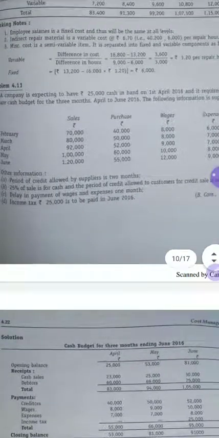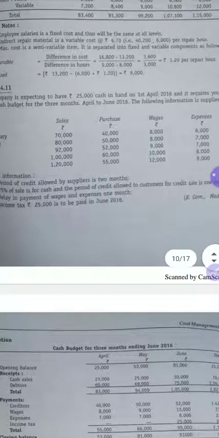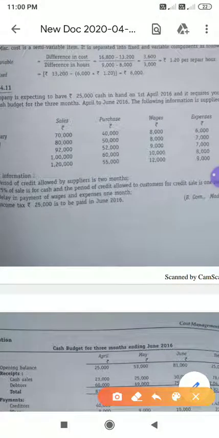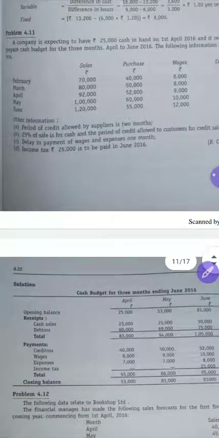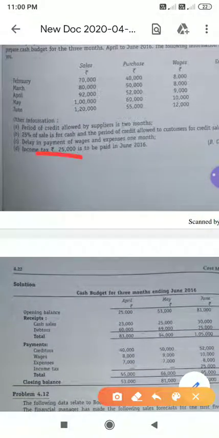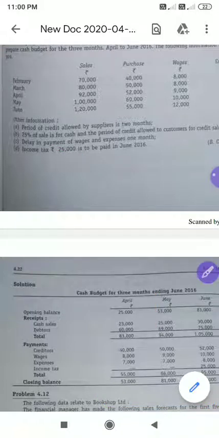Now we'll go to payments. Payments is nothing but expenses. And look at here. So credit period allowed by supplier, that is purchase, is how many months? 2 months. And wages and expenses is 1 month. So we'll go as per that amount. And see, since they have given income tax at the fourth point, you have to write one more amount. Apart from these three expenses, that is purchase, wages and expenses, even you have to take income tax, because income tax is also an expense. Now you have to write all three. Creditors is nothing but credit period allowed by the company, and wages and expenses and income tax.